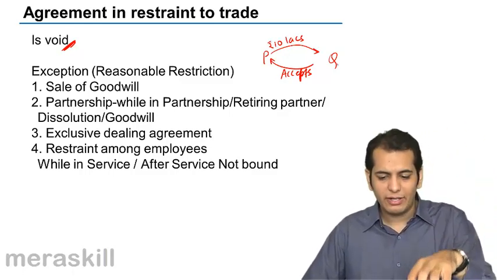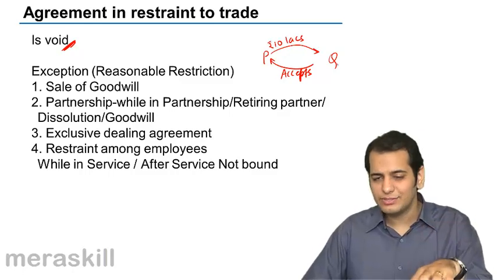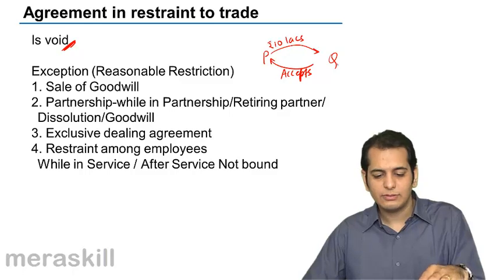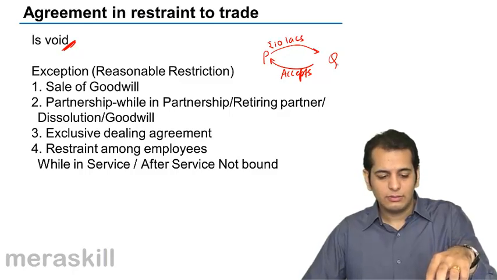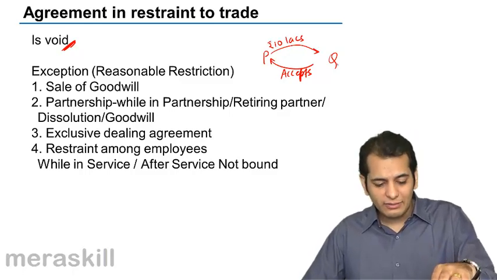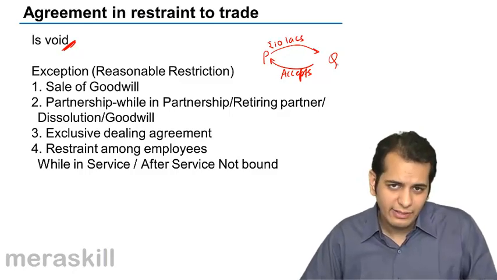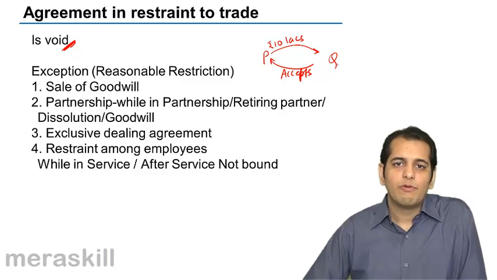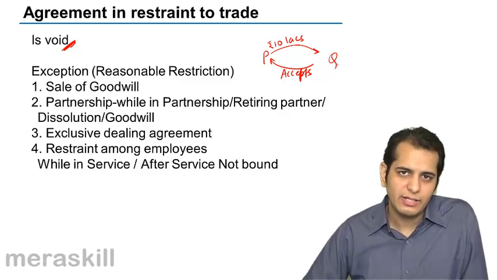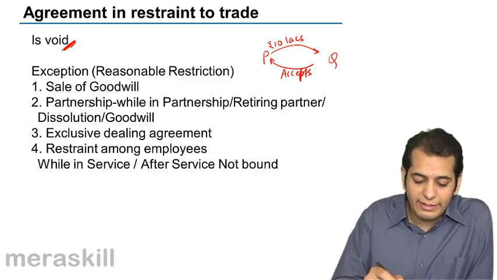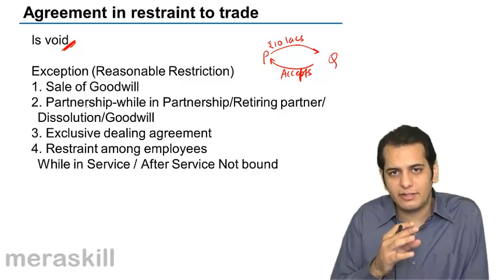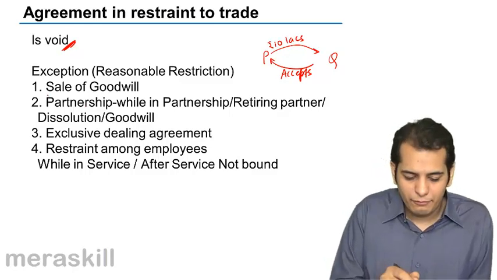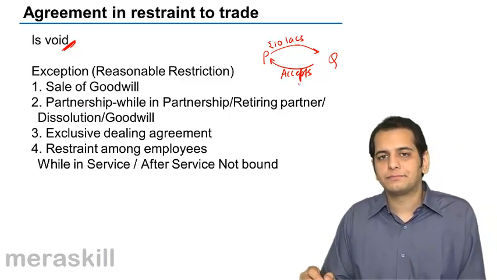However, regarding this agreement, there are some exceptions. That is, if the contract relates to these exceptions, these contracts would be valid. They will not be considered as void. So what are those contracts which are in nature in restraint of trade yet they are valid? First is sale of goodwill.